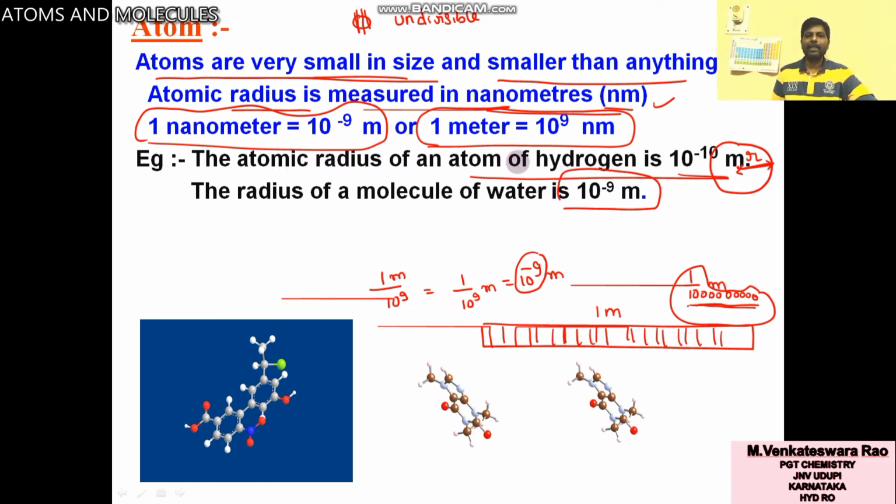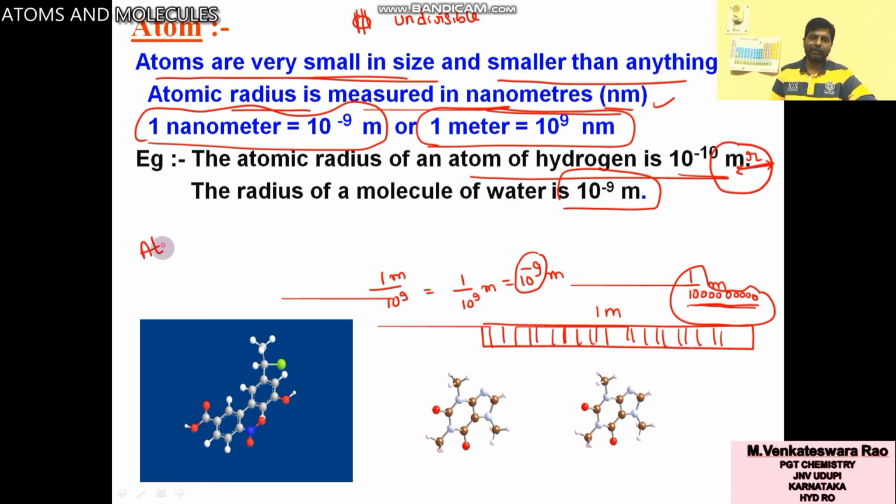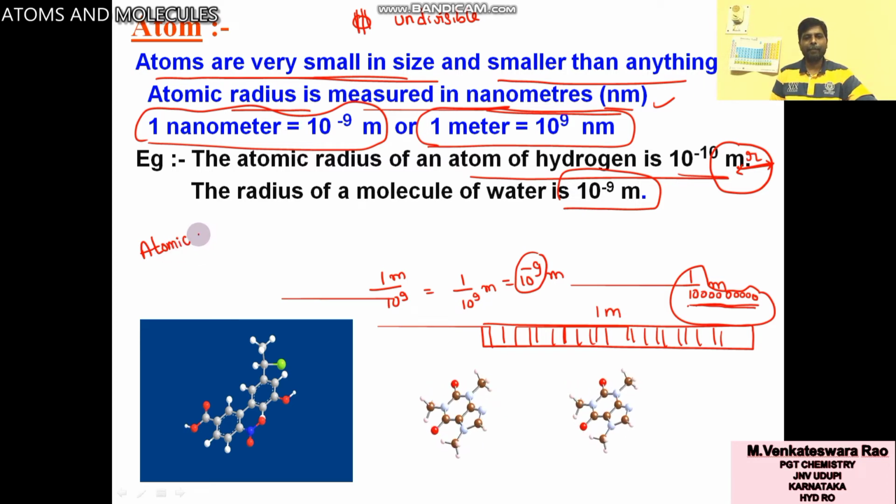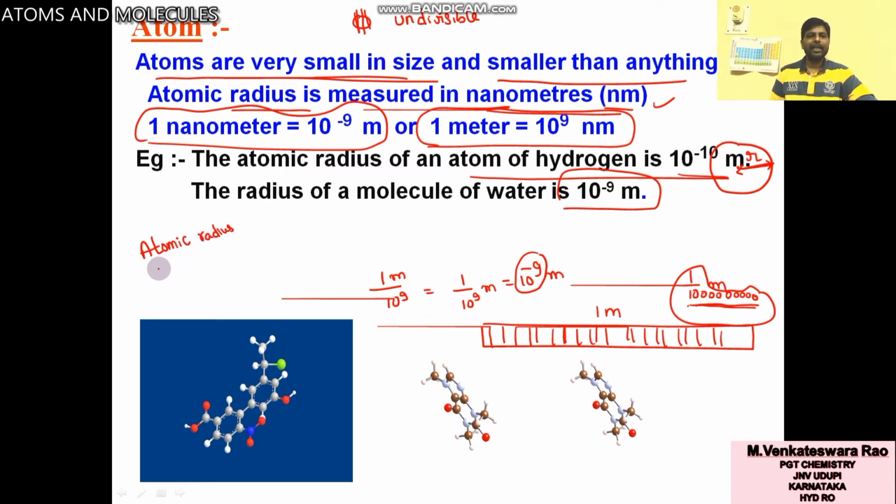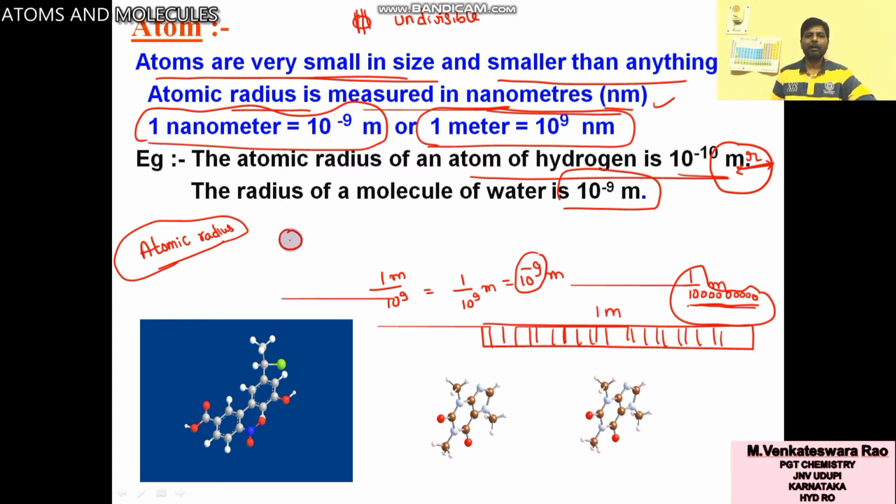Remember for exams, they will ask in competitive exams like NTSE: the atom with the least atomic radius among all elements is hydrogen. Hydrogen atom is the smallest atom.